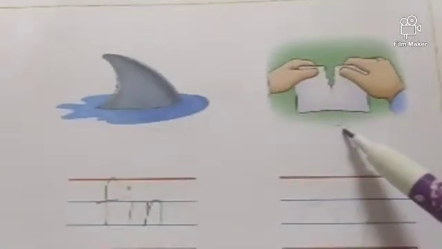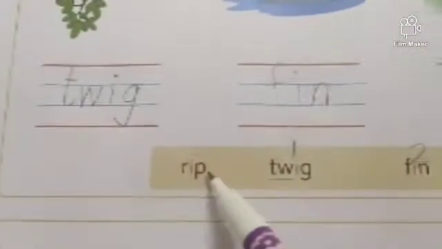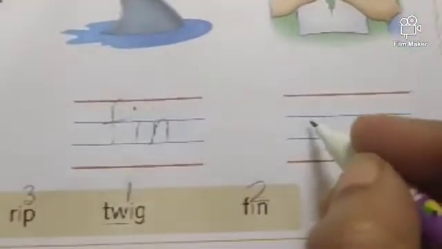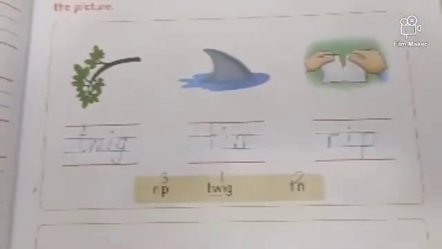Number 2. And now, which picture is this? This is tearing of the paper. What is it called? Rip. So put number 3 here and write down rip. Okay, so these 3 pictures are completed. Twig, fin and rip.